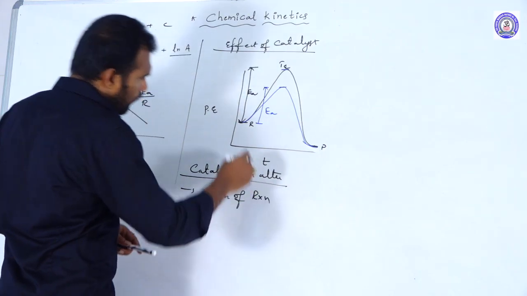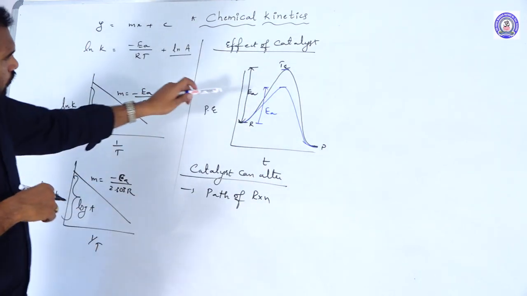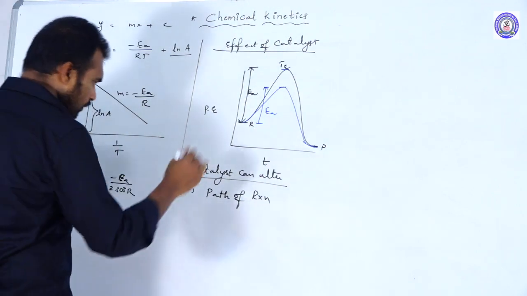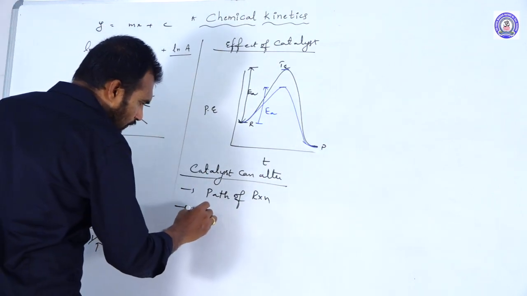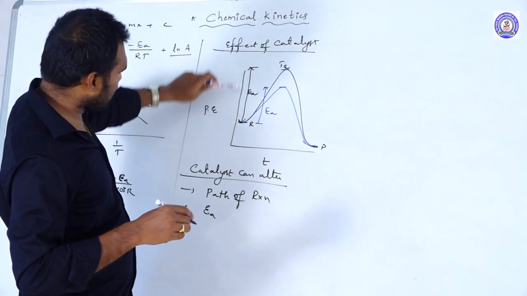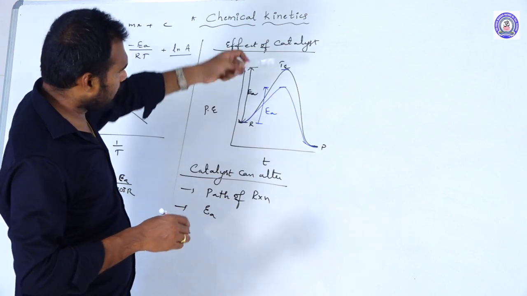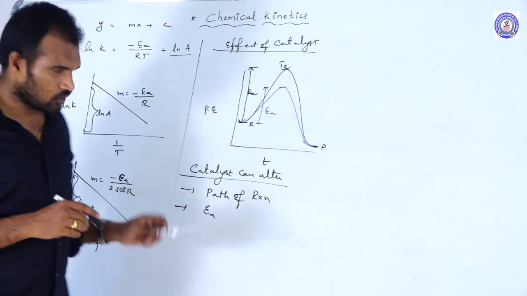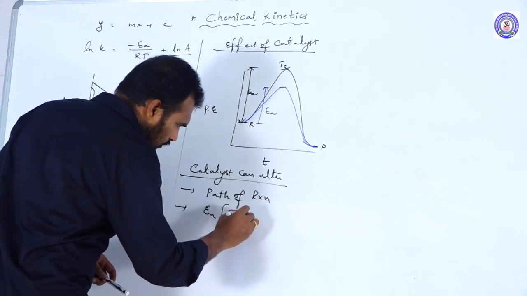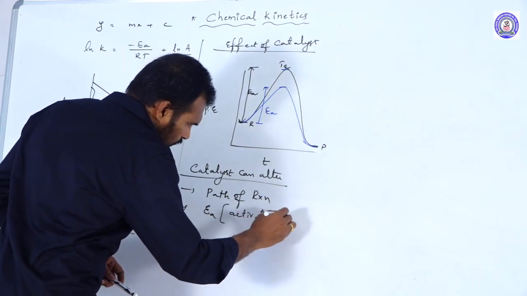If you see the above, it is changing the path of the reaction, no doubt. Next, it alters the activation energy of the reaction. In the absence of a catalyst, this is the higher activation energy, but in the presence of a catalyst it is much lesser. Ea stands for activation energy.